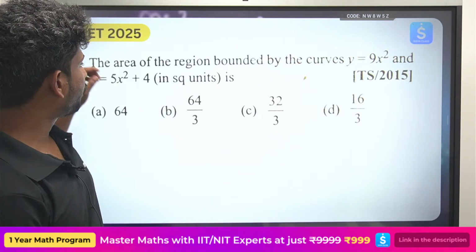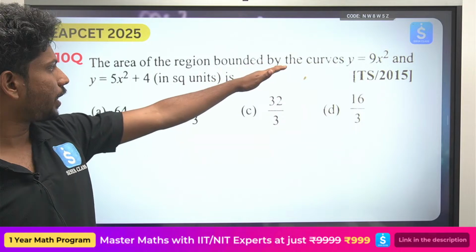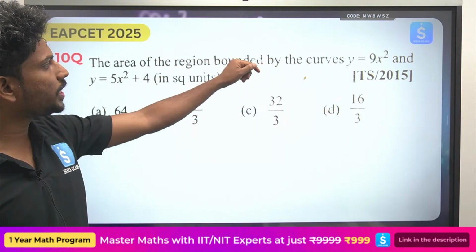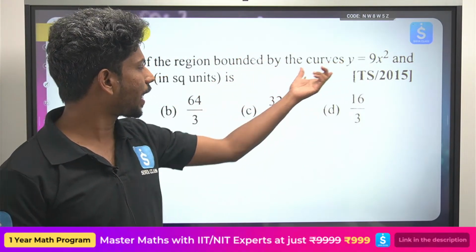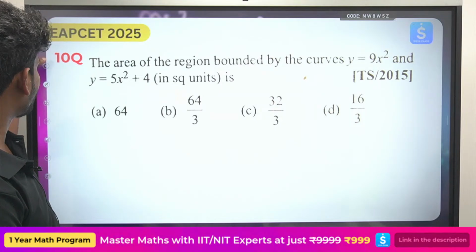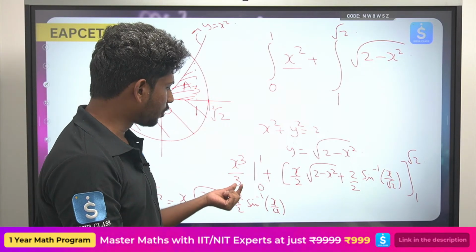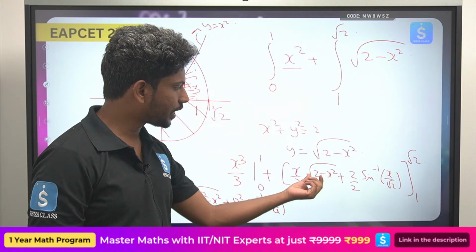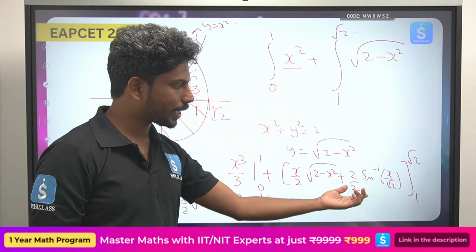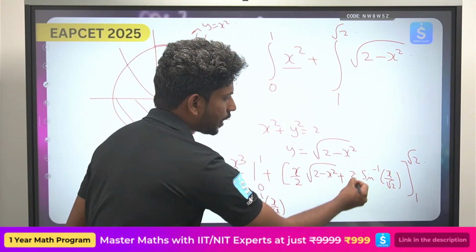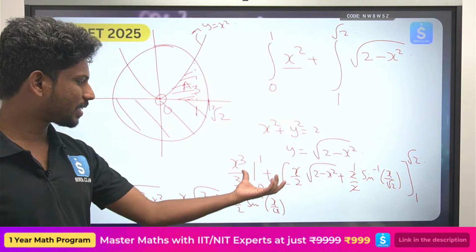So find the area, ఈ క్వశ్చన్ చూడండి, the area of the region bounded by the curve y is equals to 9x square and y is equals to 5x square. Student, ఇక్కడ I have done everything, try to solve this equation. Okay, x cube by 3, 1 by 3, so substitute చేయండి here. If you try to substitute, you will be getting some values and then you find out the answer. Okay, I hope it's చాలా simple, చాలా easy.